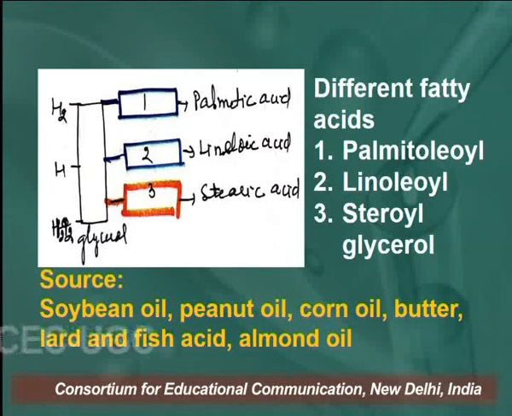That glycerol is attached with the fatty acids which we also take from our diet and stored in adipose tissue or visceral tissue.